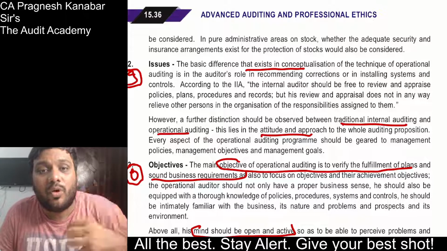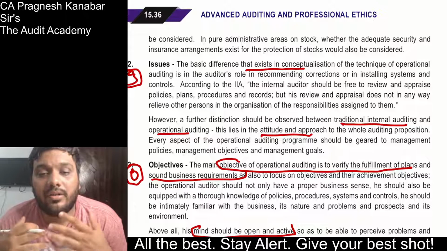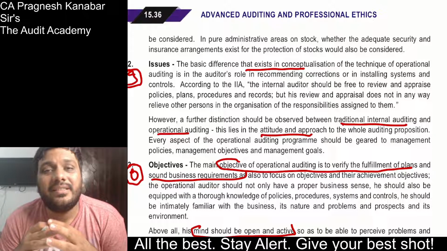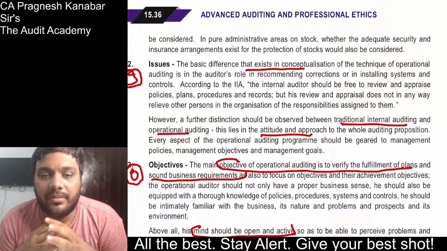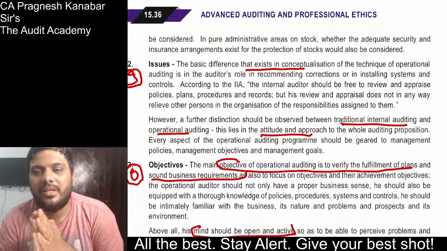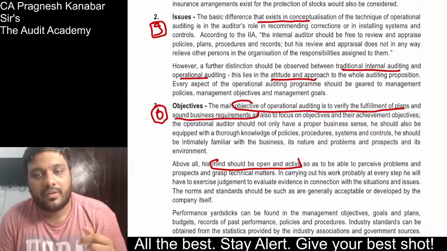Operational auditing is involved more in the recommendation part, that is, how things can be improved and how future economies and efficiencies can be achieved. Whereas internal auditing has a very traditional approach, correct? In looking at the issues, it will be focused more on the control issues. The way in which we look at things, perception and issues, these are two different points, but trying to say the same thing. Purpose, alright.